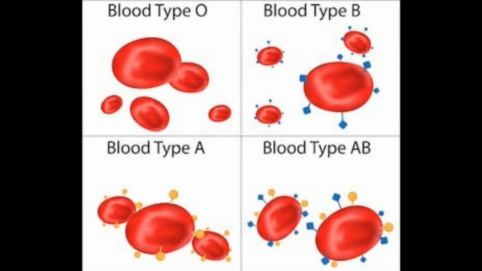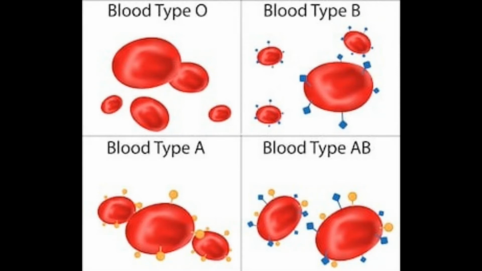So, where are these antibodies and antigens present? Antigens are the proteins which are present on the surface of red blood cells, and antibodies are the proteins which are present in the plasma. There are two types of antigens, antigen A and antigen B. In the same way, there are two types of antibodies, antibody A and antibody B. Based on the presence or absence of these specific antigens and antibodies, human blood groups are classified into four types: blood group A, blood group B, blood group AB, and blood group O.